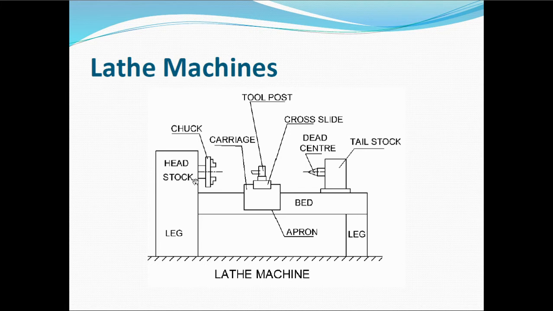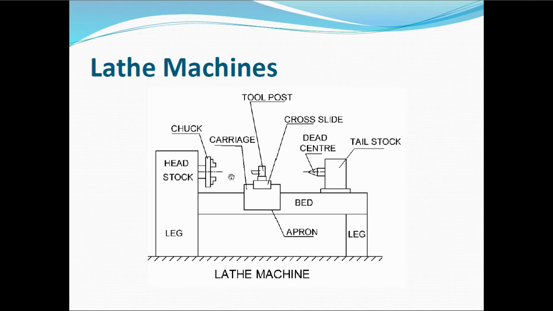The chuck is mounted on the headstock and rotates. To hold the workpiece we have jaws, and the number of jaws will be 3 or 4. The jaws hold your workpiece, and as the spindle rotates, the chuck and the workpiece rotate.